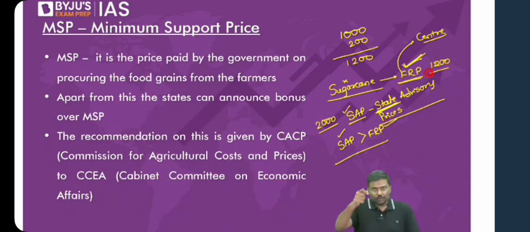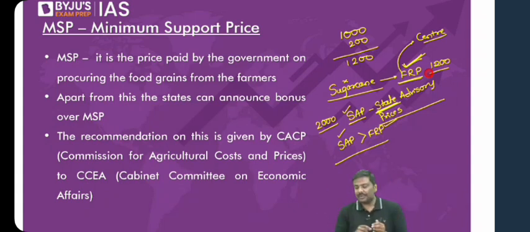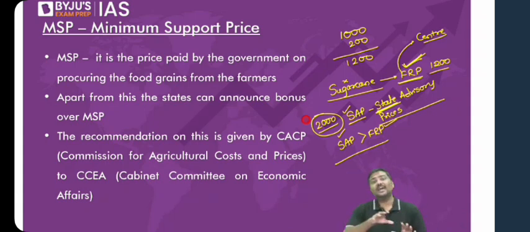Now you tell me, if you purchase sugarcane from me, what is the price you will pay? Start answering. SAP is 2000 rupees. FRP is 1200 rupees. You are the mill owner. You will purchase sugarcane from me. What is the price you will pay? You will pay 2000 rupees to me. These are the points. Remember this. This is how SAP, MRP, or even FRP, all these concepts will work out in the agriculture sector. Please be very careful.